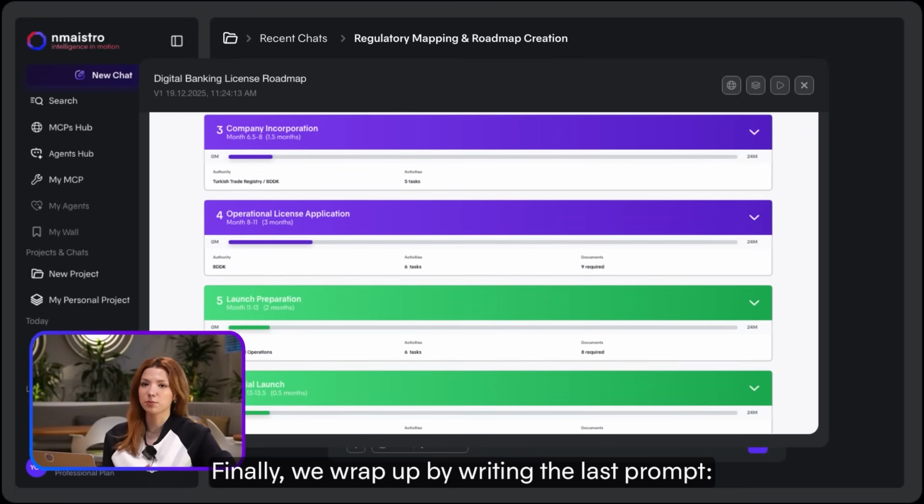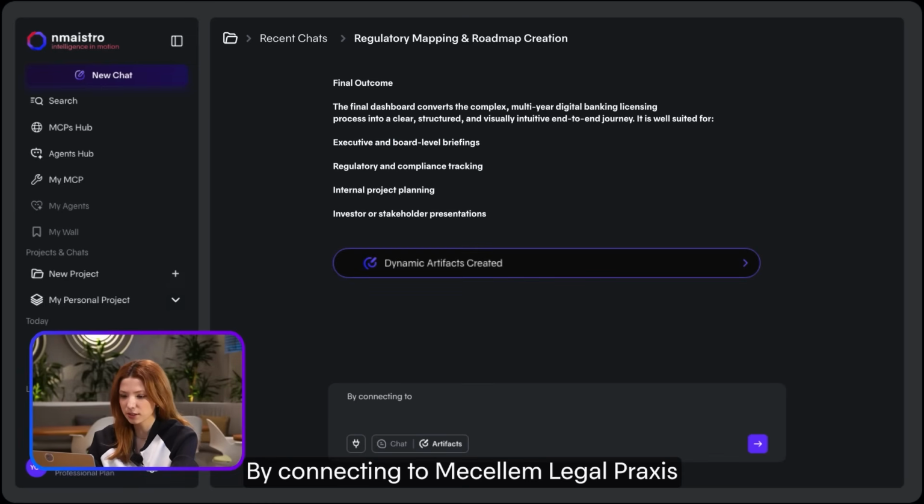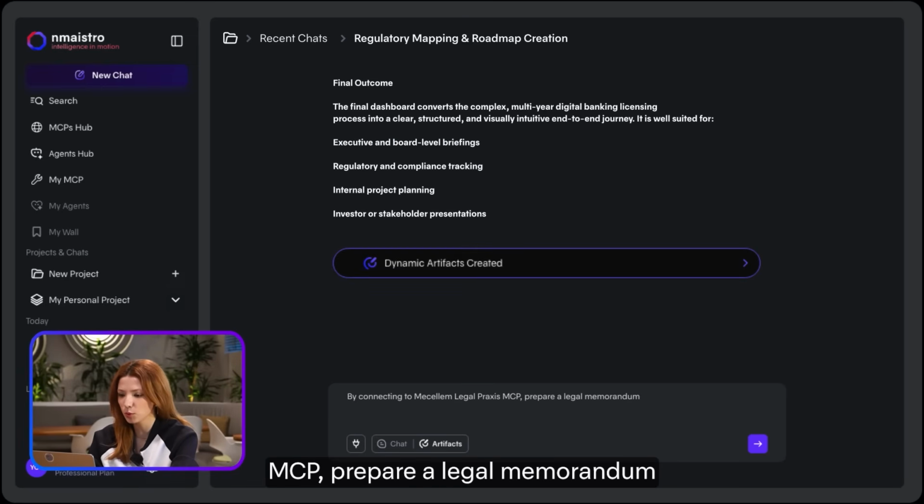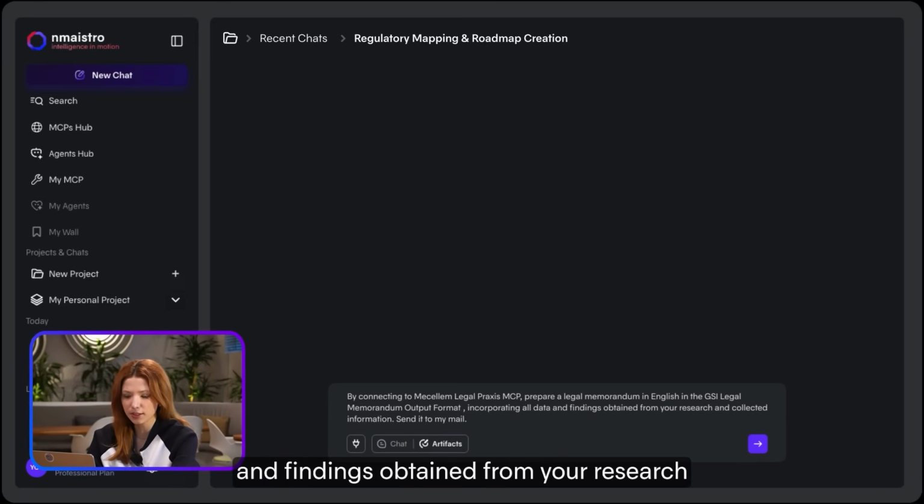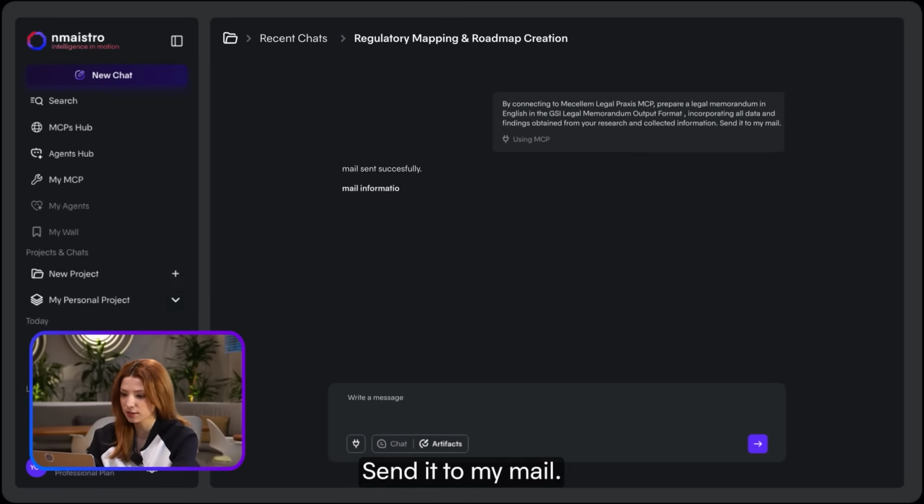Finally, we wrap up by writing the last prompt. By connecting to Magellan Legal Practice MCP, prepare a legal memorandum in English in the GSI Legal Memorandum output format, incorporating all data and findings obtained from legal research and collected information, and send it to my mail.